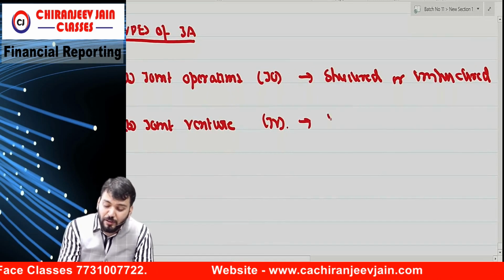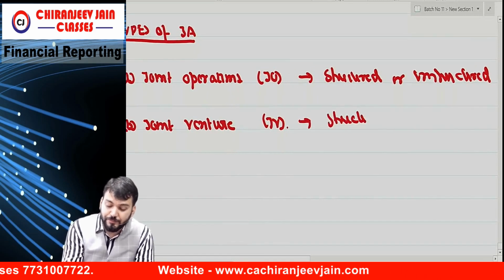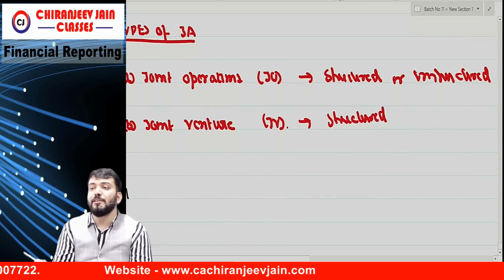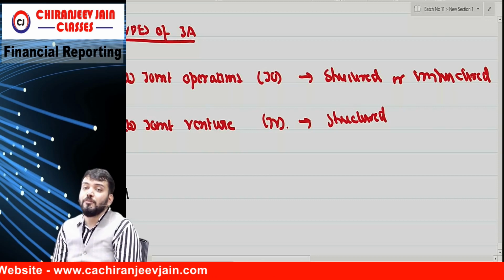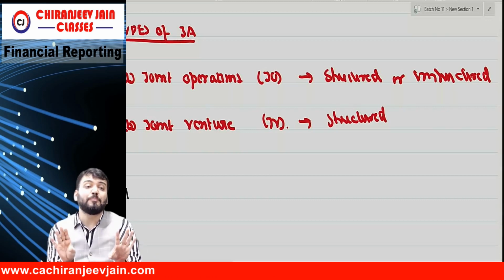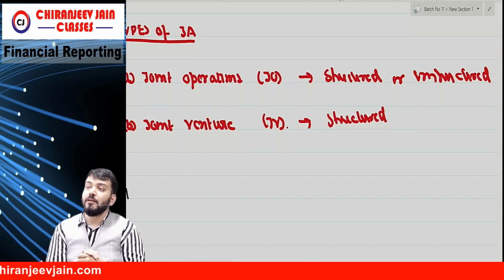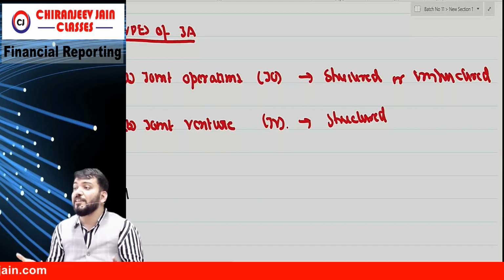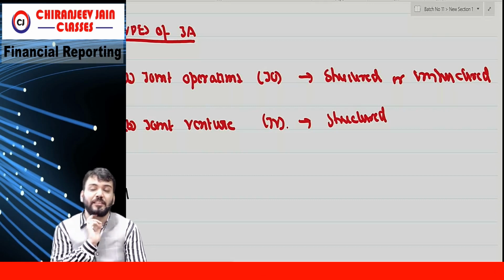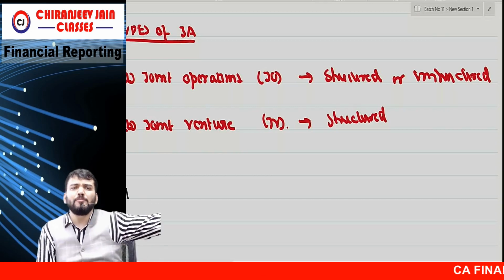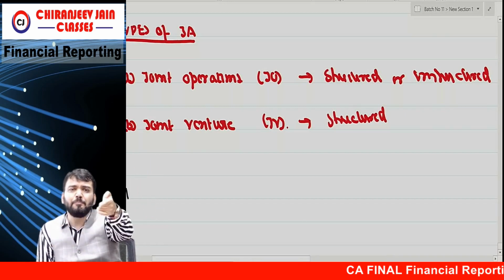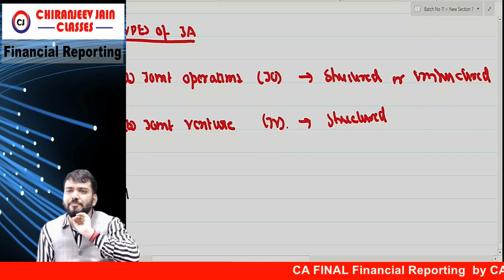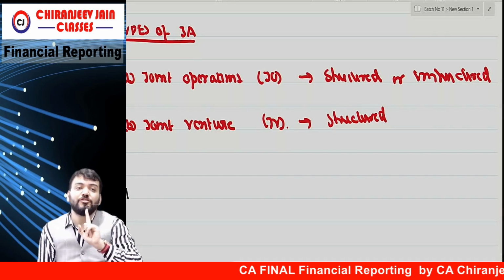And joint venture will always be structured. So what is the meaning of structured and unstructured? When I am saying unstructured, it means for that operation no separate legal entity is created. When I am saying structured, a separate legal entity is created. For example, you have done the joint venture chapter in CBT; whether a separate legal entity was created for that? It means it was unstructured.